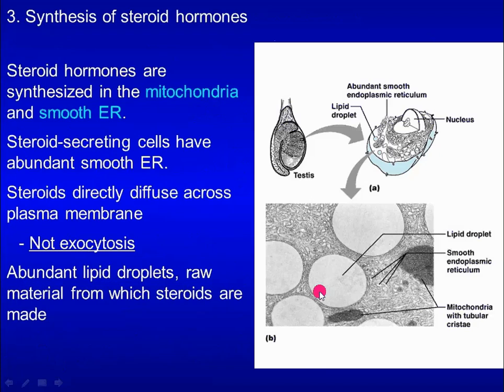This is a steroid hormone secreting cell. These are smooth ER, and these are mitochondria. Steroid hormones are synthesized in the mitochondria and smooth ER. Steroids directly diffuse across the plasma membrane and therefore do not require exocytosis.